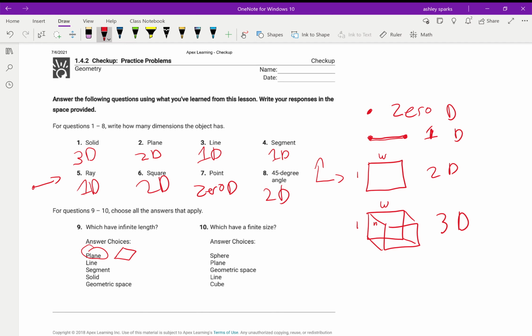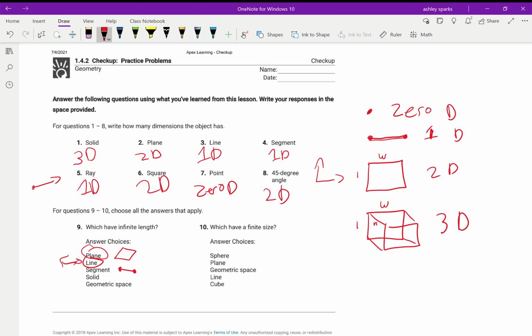Lines, similarly, that's what those arrows at the end of our line represent. Arrows show eternity, so I cannot measure them. Segments, on the other hand, have 2 endpoints. So I could, in theory, measure a segment. It's a terrible segment, I'm so sorry. Because it has endpoints, I can measure that it's 5 centimeters. Solids are a box. So solids can be measured.